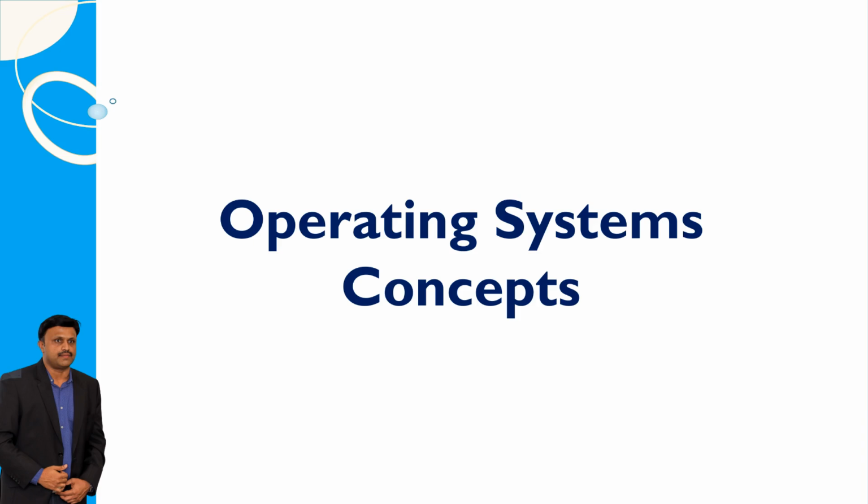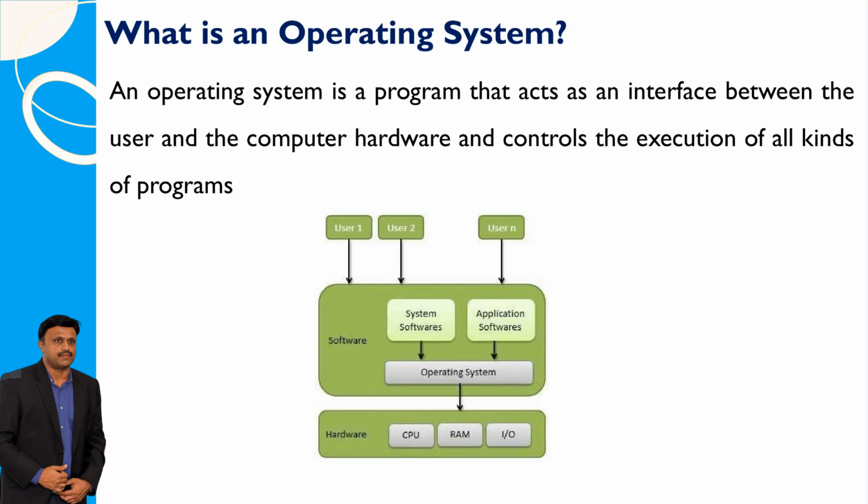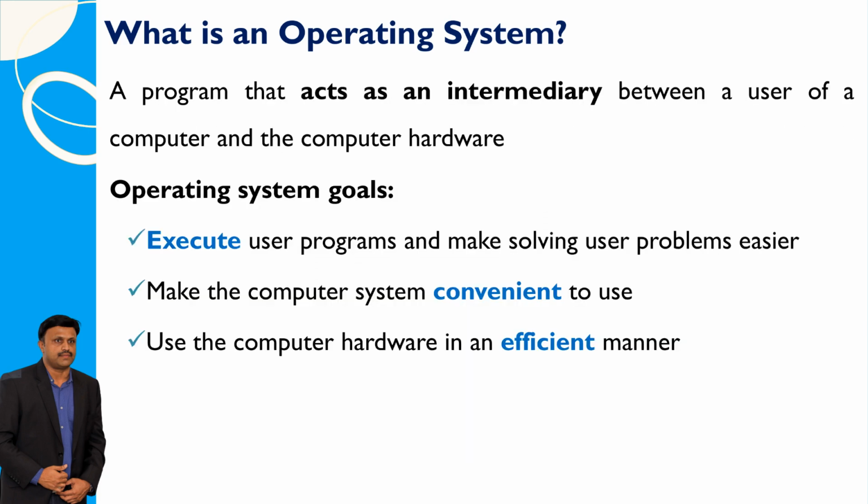Operating systems concepts. An operating system is like a middleman between you and your computer. It helps you interact with the computer hardware and makes sure that all the different programs you use run smoothly. The objectives of an operating system are to execute user programs and simplify problem solving for users, to enhance the usability of the computer system, and to optimize the utilization of computer hardware resources.